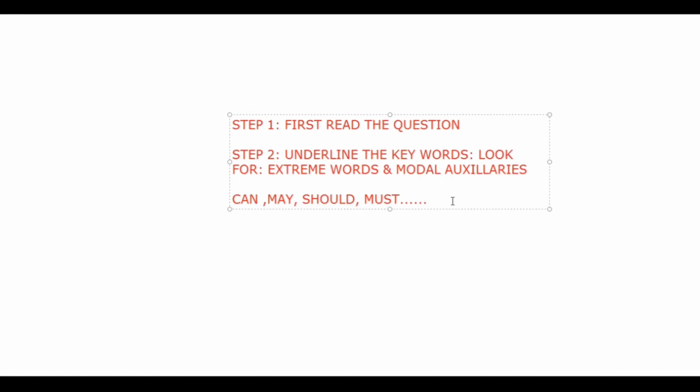What are modal auxiliaries? Can, should, must. These are all modal auxiliaries. What do they mean? These are the words that give us the idea of the mood of the sentence, whether the sentence is talking about some ability, some possibility, some suggestion, or some compulsion. So these words tell us the mood, the tone, the idea of the sentence. So these are called modal auxiliaries. When you come across these words, pay more attention to them.